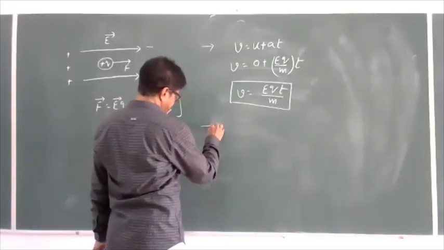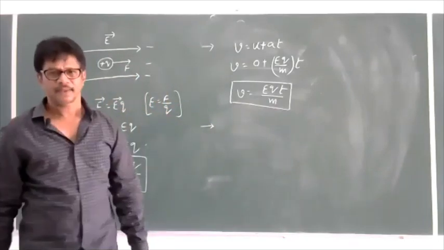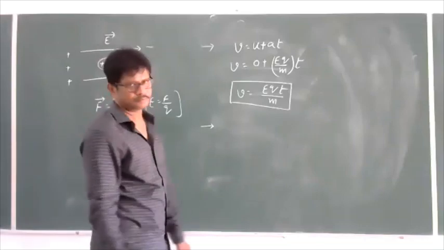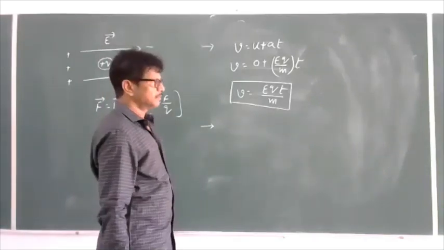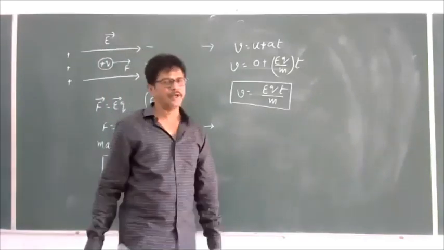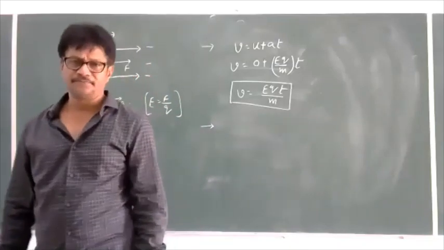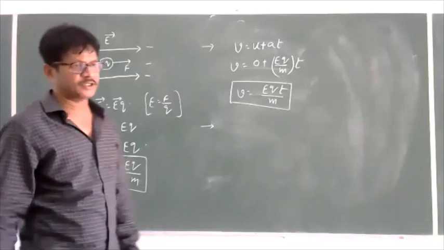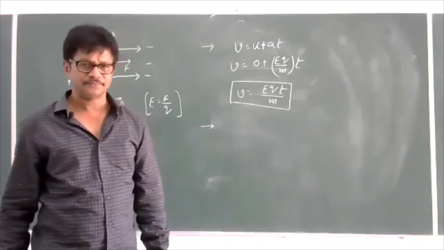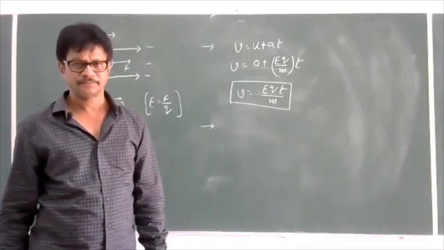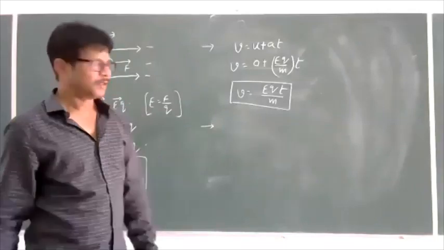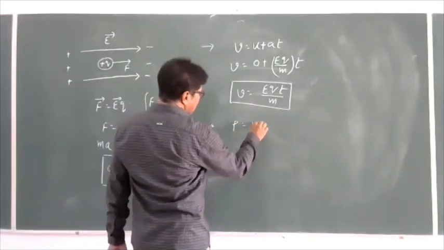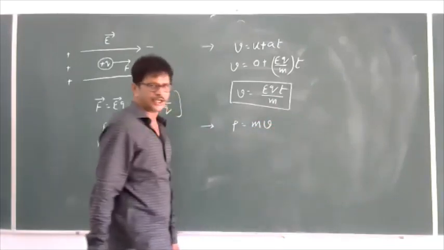Next, its momentum. Momentum of a charged particle. What is the formula to find out momentum? The product of mass into velocity.